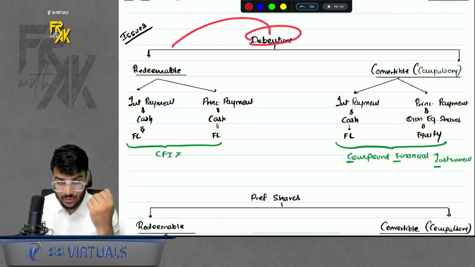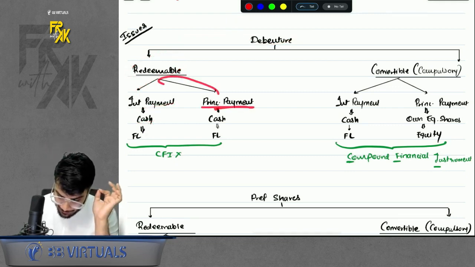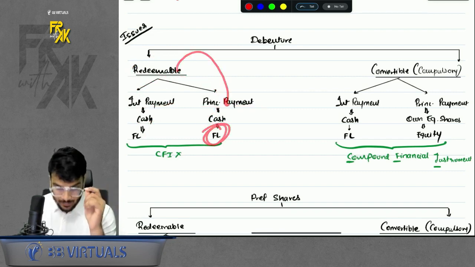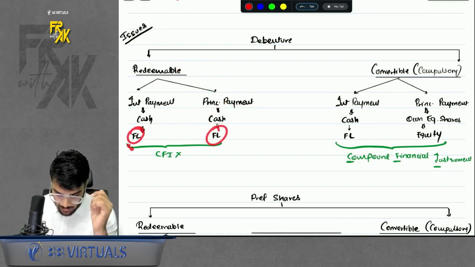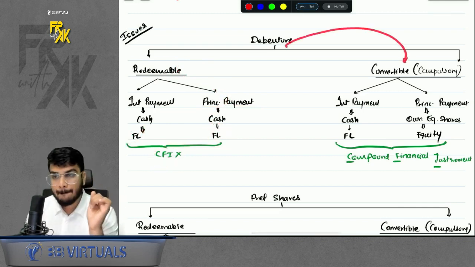So you raise some funds through debentures which are redeemable. Interest payment will happen in cash, so it will be a financial liability. Principal payment will also happen in cash because it is redeemable, so it is also a financial liability. If both the elements are financial liability, it is not a CFI. Simple.